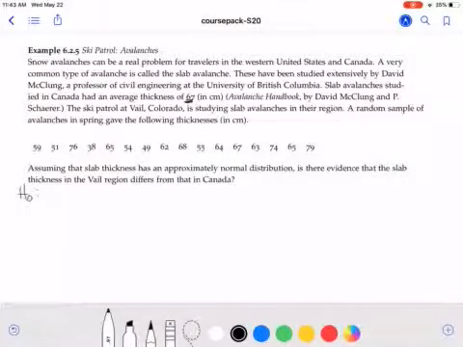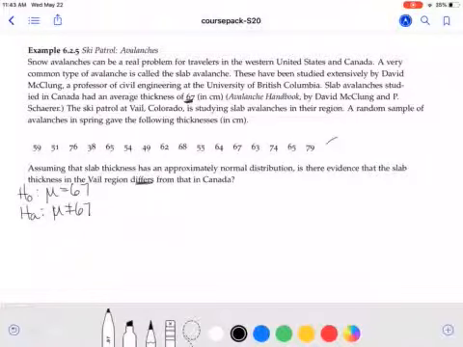So our null hypothesis is that there is no difference from that, and so the population mean mu that we're looking at here would be what's the population mean value for Vail, and this statement says it matches the 67 from Canada, and we're just asked if it's differing. So this is a two-tailed test where we're doing mu not equal to 67.